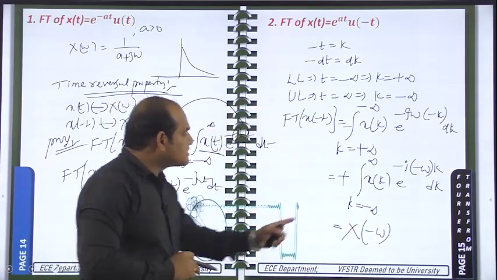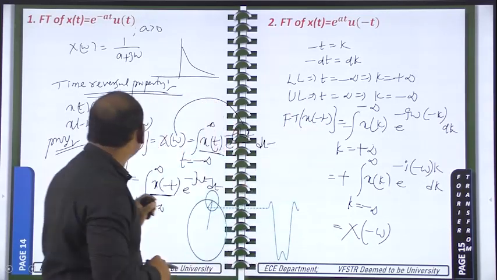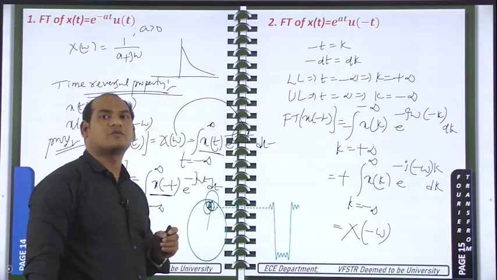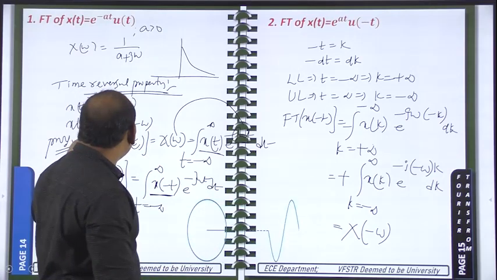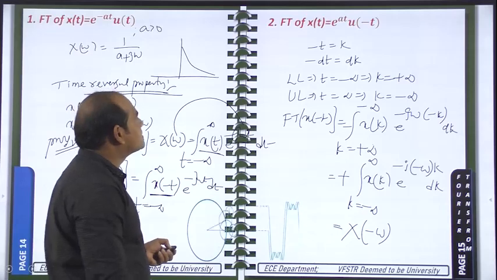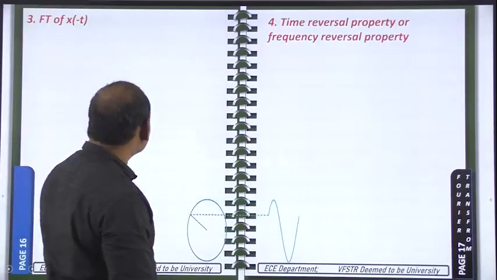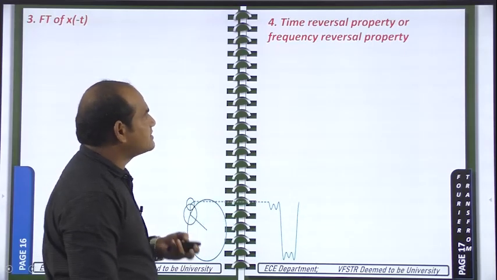So this is the Fourier transform for x of minus t. x of t has the Fourier transform X of omega, and x of minus t will have the Fourier transform capital X of minus omega. So time reversal is equivalent to frequency reversal. This is the time reversal property. So that's what we have done now. This is over, and the time reversal property is also over.